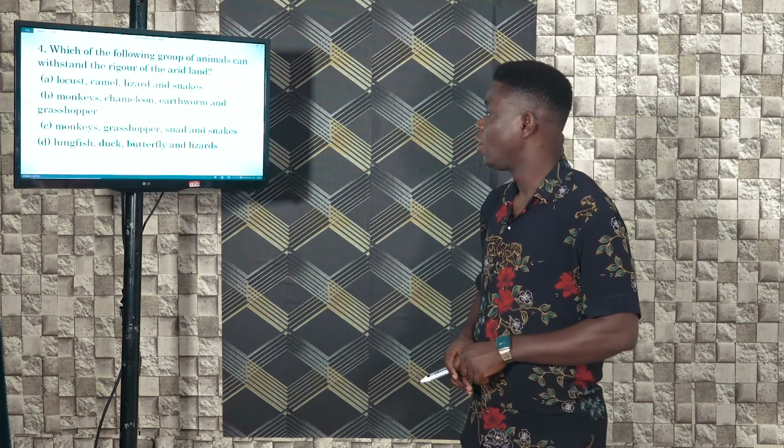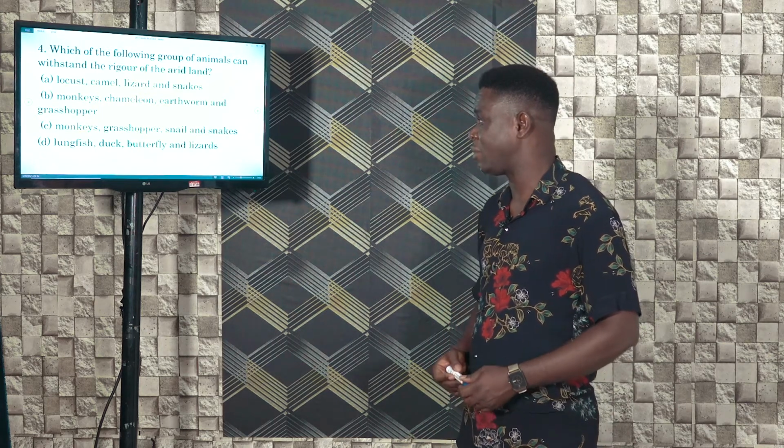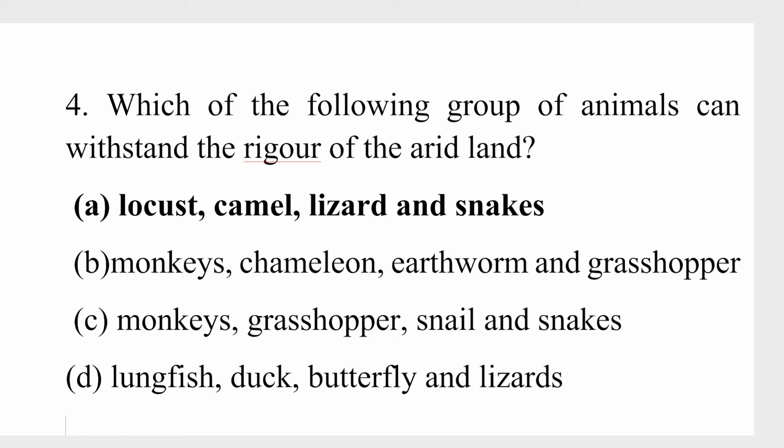Number 4. Which of the following group of animals can withstand the rigor of an arid land? What is an arid land? An arid land is a desert environment. So you need to understand what an arid land is. A, locust, camel, lizards, and snakes. B, monkeys, chameleon, earthworms, and grasshoppers. C, monkeys, grasshoppers, snails, and snakes. D, lungfish, duck, butterfly, and lizard. The correct answer here is A, locusts, camel, lizards, and snakes.